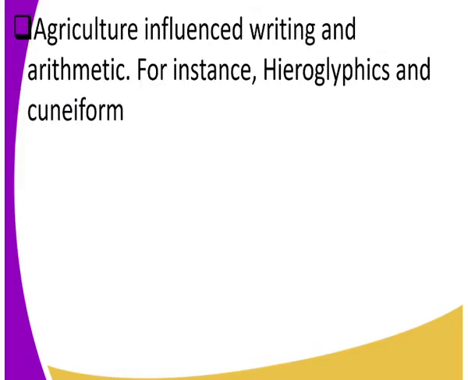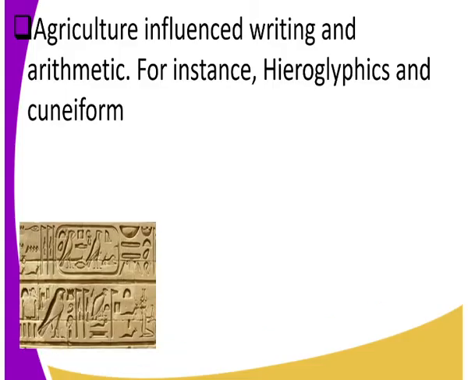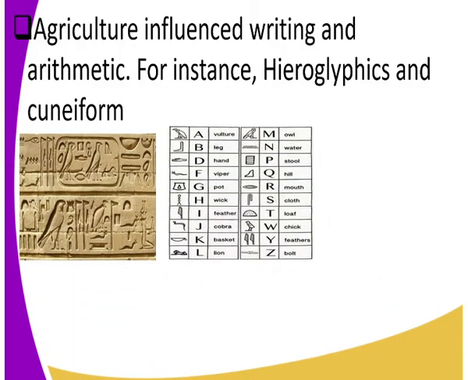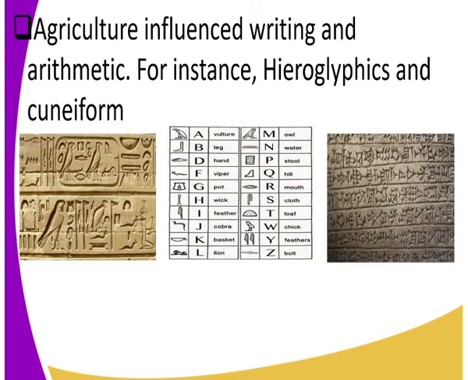For instance, talk of the hieroglyphics and the cuneiform. You might be surprised, what are these hieroglyphics? Those are the hieroglyphics. What of the cuneiform? You can see the images there. Agriculture influenced writing and arithmetic. People were now able to count, to write, and to read. That was an impact of early agriculture in Mesopotamia.